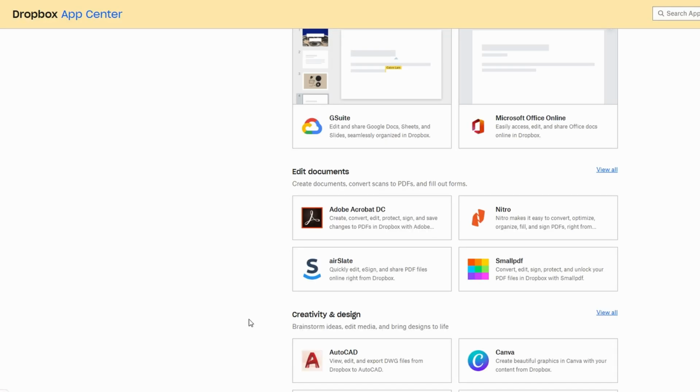If your team uses Google's suite of productivity tools, Dropbox offers full integration with Google Docs, Sheets, and Slides. This means you can open, edit, and save these documents directly from Dropbox, without having to switch between different platforms. This integration helps streamline collaboration by allowing multiple users to work on documents simultaneously while keeping everything synchronized in one central location.